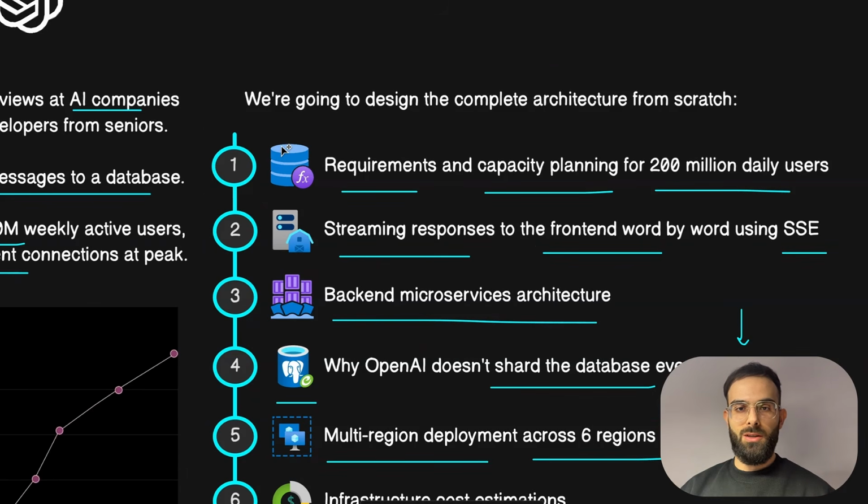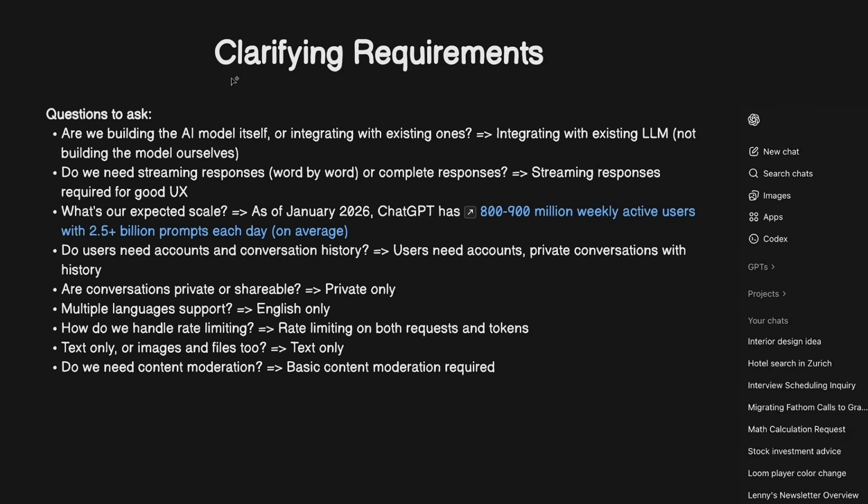But let's start from the very first step, which is clarifying the requirements and then estimating the capacity and storage that we will need for the system. Before touching any code or drawing diagrams, let's first understand what we are building and lock in the scope, because there are many functionalities in systems like ChatGPT or Claude, and of course we won't be able to design all of that in a short 1 hour or 2 hour session. So we need to clarify what the requirements are and what we really need to focus on.